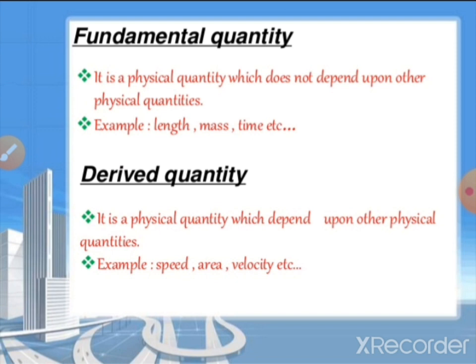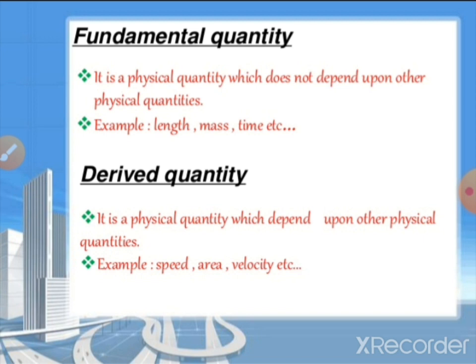And what is meant by derived quantities? Derived quantities depend upon other physical quantities. For example, speed, area, velocity, acceleration, etc. Okay, do you understand, students?